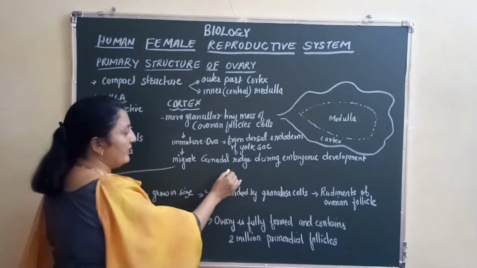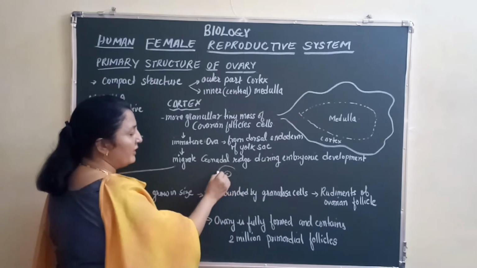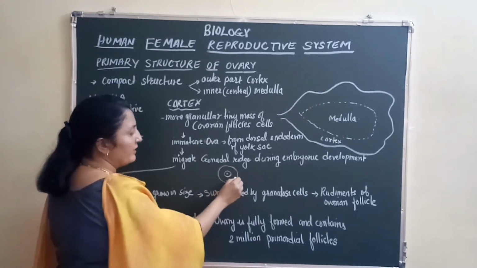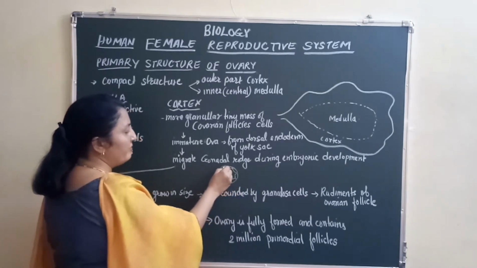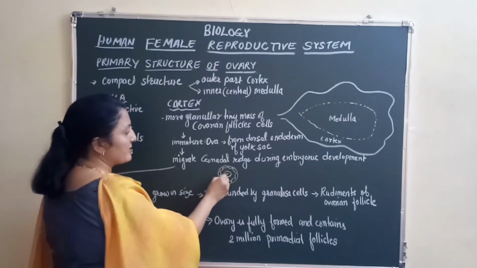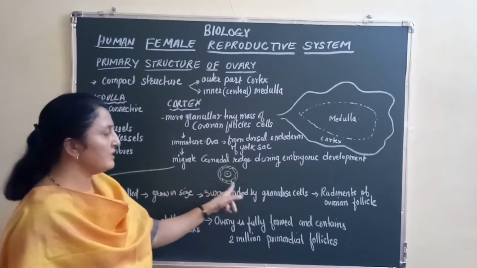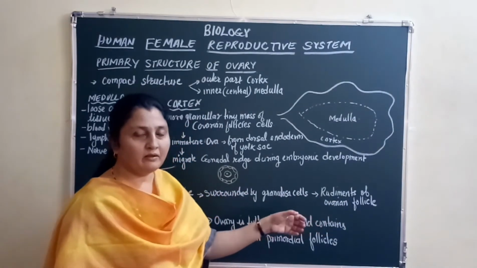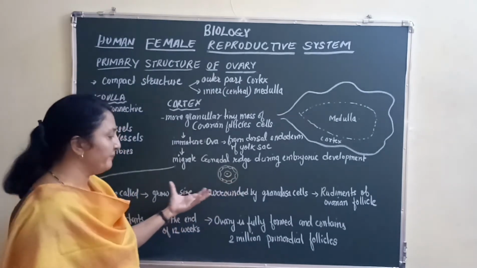So if this is an egg cell, they get surrounded with a follicle, and this follicle is lined by granulosa cells. So these are the granulosa cells. This is the rudiment of the ovarian follicle, the beginning stage of formation of an ovarian follicle, right?